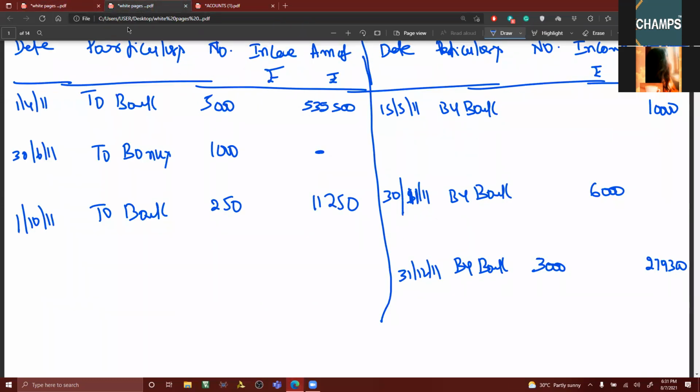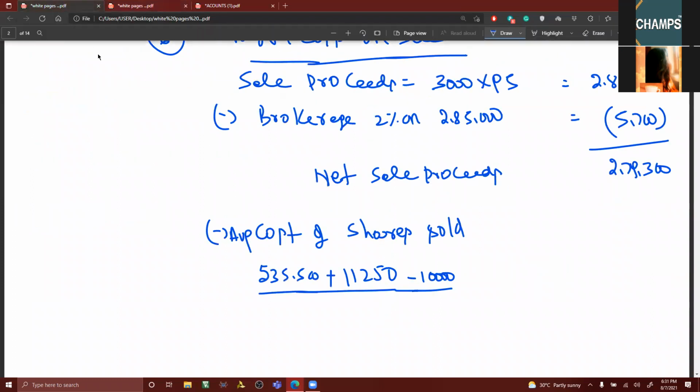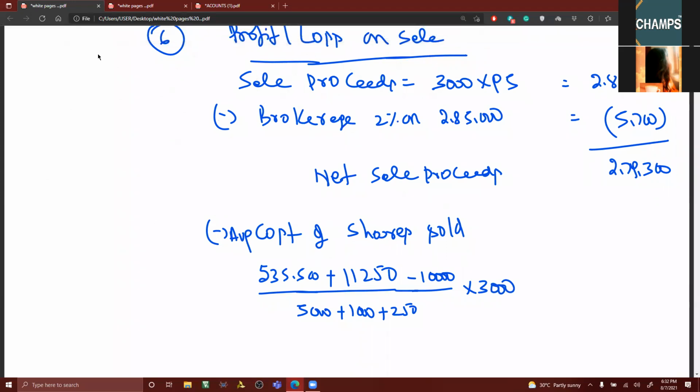Then 5,000 plus 1,000 plus 250, 6,250, into sold is 3,000. The value is 2,57,640. Deduct it, and you'll be getting a profit of 21,660.